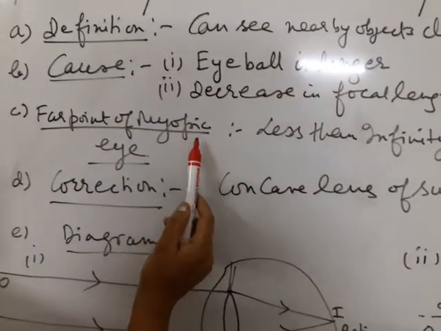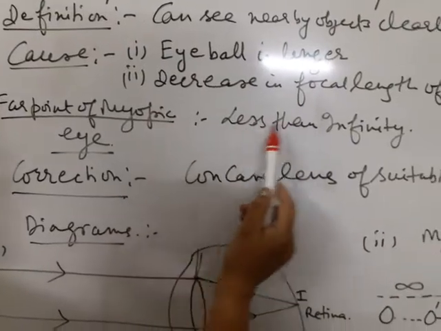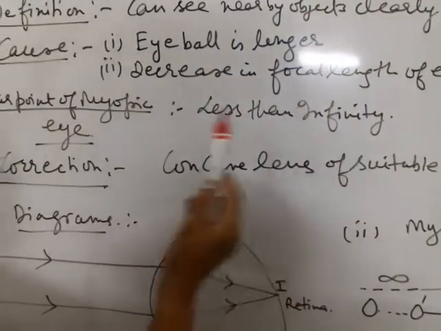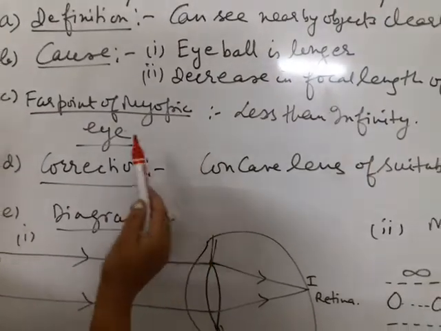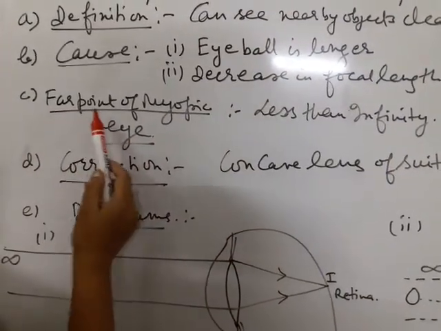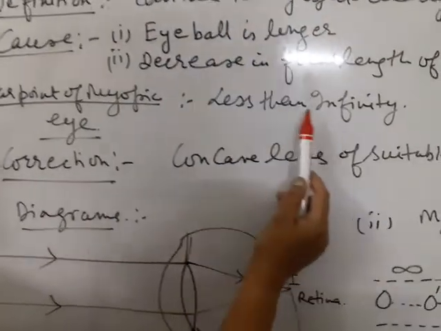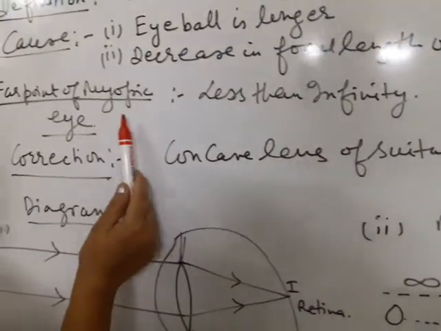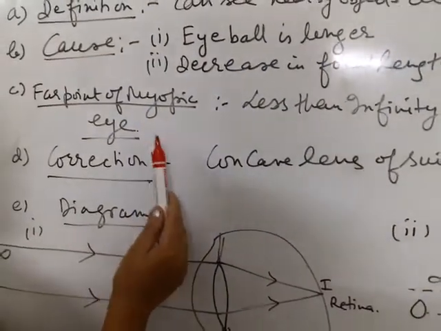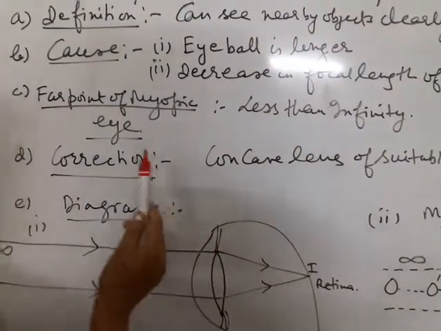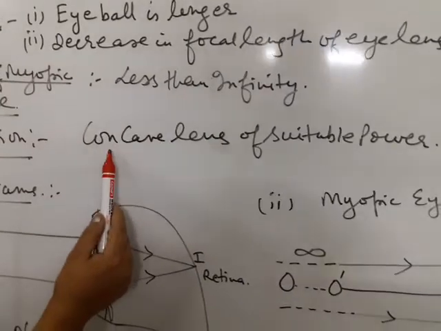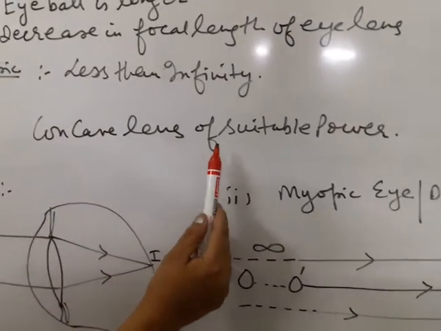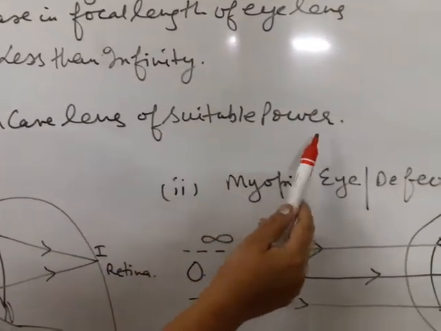Far point of myopic eye is less than infinity. You know that far point of normal human eye is infinity, but far point of myopic eye is less than infinity. Myopic person cannot see far off objects clearly. Correction: it is corrected by using concave lens of suitable power.